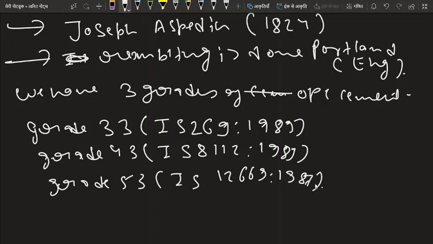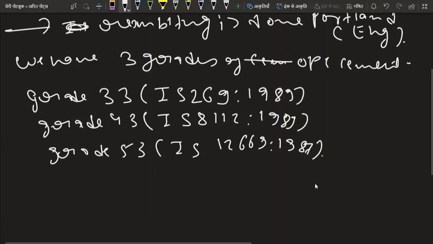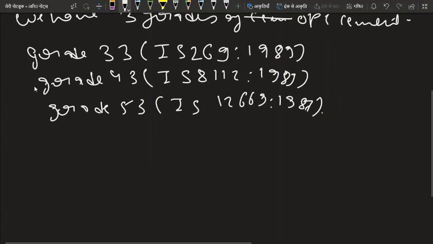Among these grades, generally grade 43 is used in Indian industry. Around 50% of the construction is done using grade 43 cement of OPC.